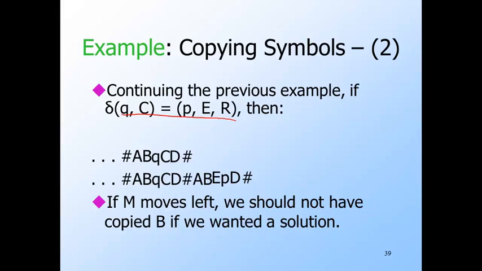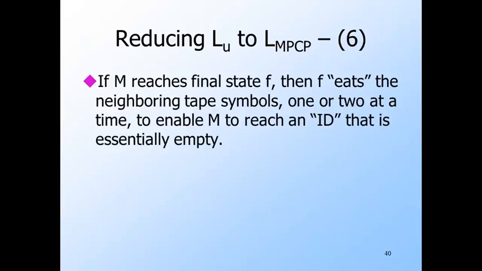And once we are at the end of the ID, we use the pair of pound signs to separate the IDs, and we're now ready to continue the sequence of pair choices to copy the new ID, which is ABEPD, and make it changed by another move. But we need some more pairs in the MPCP instance so that in case M accepts, we can find a solution. Note that if M never accepts, then only the rules given so far can ever be used, and these can never lead to a solution because the second string is always one ID longer than the first.